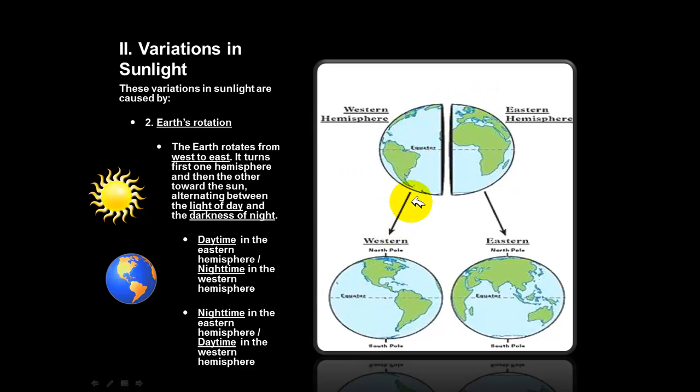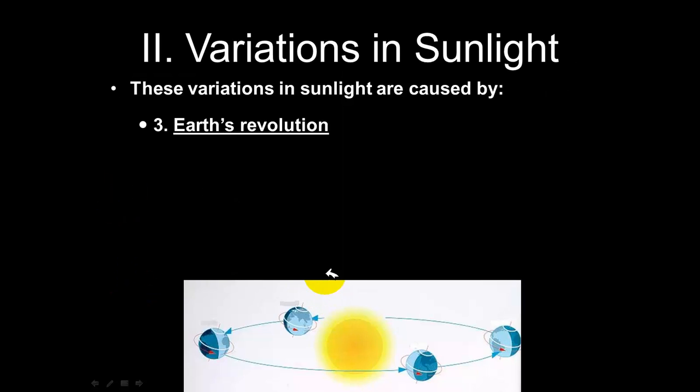In the western hemisphere, we have our North Pole and South Pole. If we take a look at it, this is where it's daytime in the western hemisphere. These are the countries that experience daytime at the same time. In the eastern hemisphere, these are the continents or parts of the world that experience daytime at the same time. So in the United States, we experience daytime at the same time as people in South America and Canada. And in the eastern hemisphere, Africa, Europe, and Australia all experience daytime at the same time.